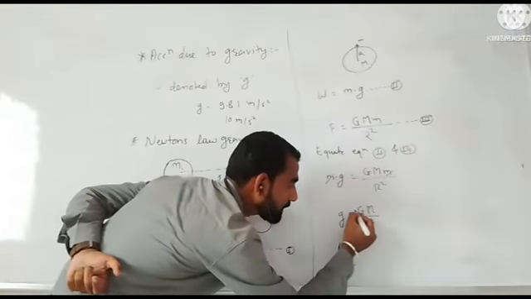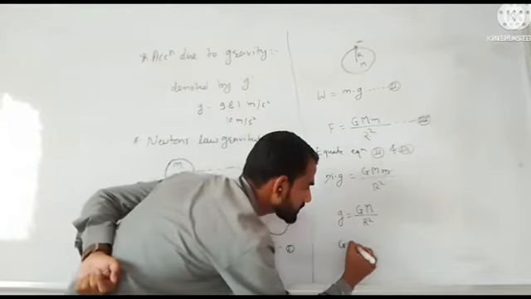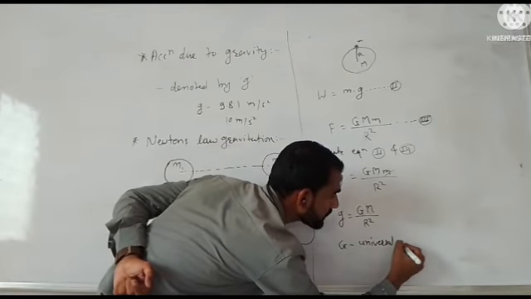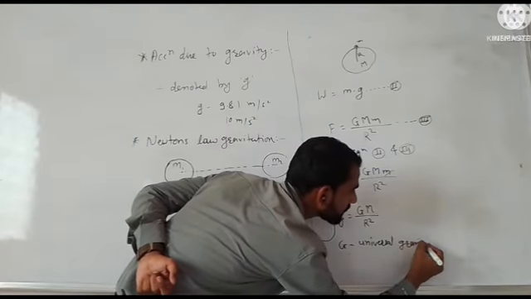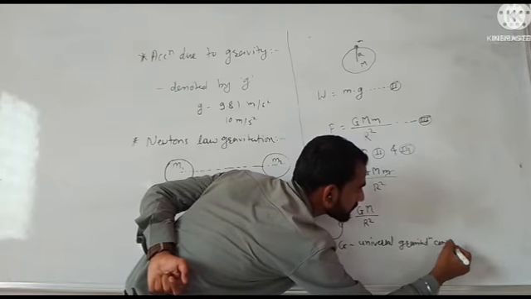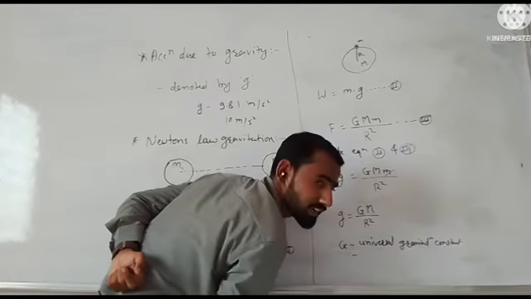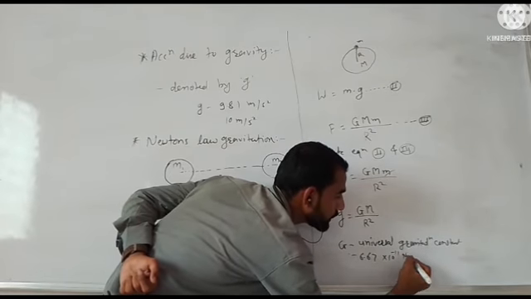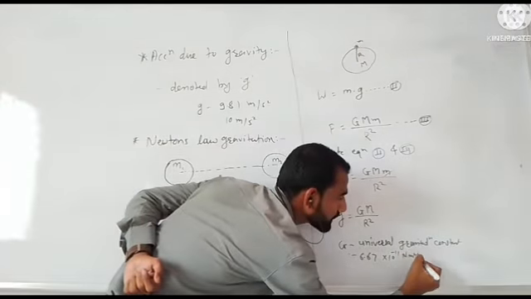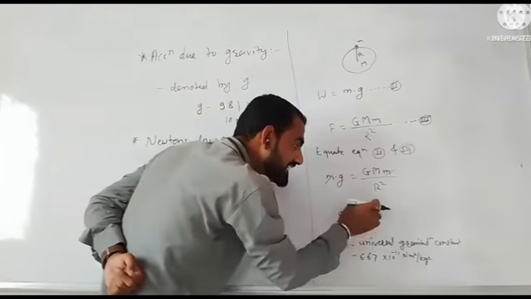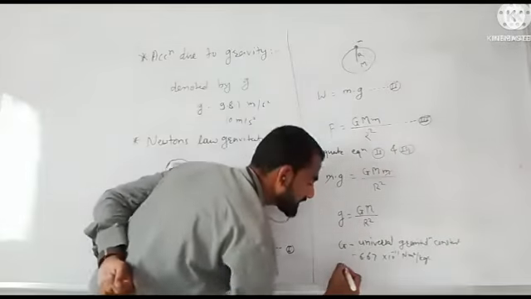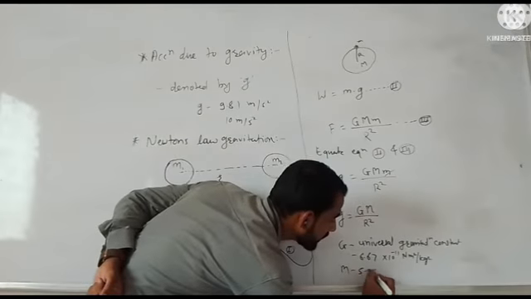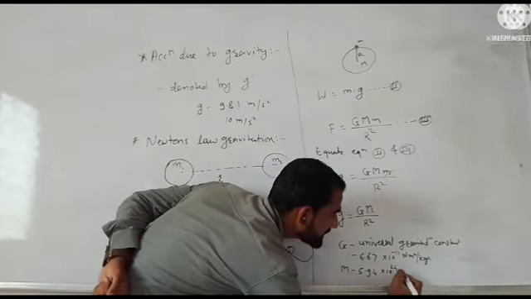How? Let's see. Capital G is the universal gravitational constant, which has the value 6.67 into 10 raised to power minus 11 Newton meter square per kg square. Capital M is the mass of Earth, which is 5.94 into 10 raised to power 24 kg.